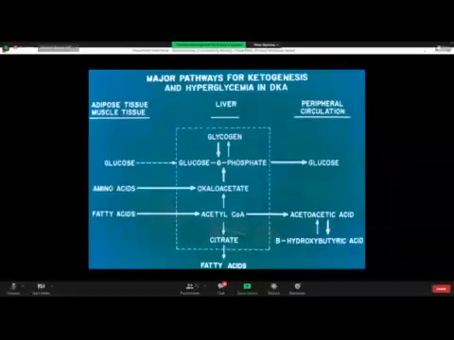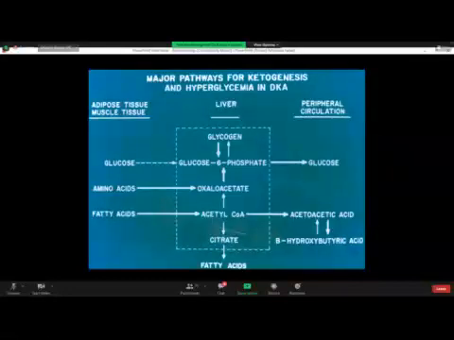Then amino acids enter into the liver cells and form oxaloacetate. Oxaloacetate enters the reversal of the glycolytic pathway to aggravate hyperglycemia. And then fatty acids enter into the liver cells to form acetyl-CoA. Acetyl-CoA enters oxaloacetate and the reversal glycolytic pathway to aggravate hyperglycemia on one hand.